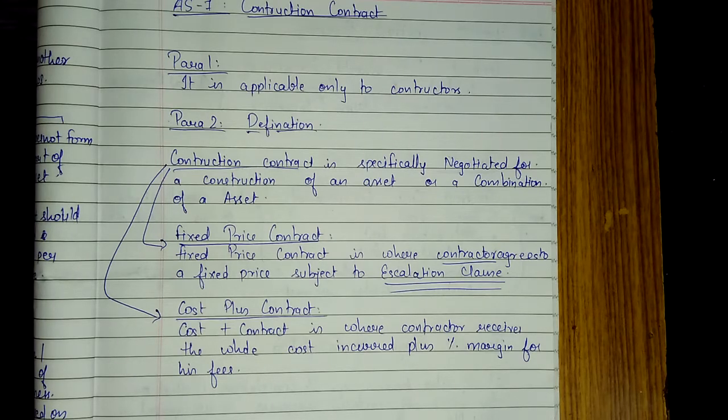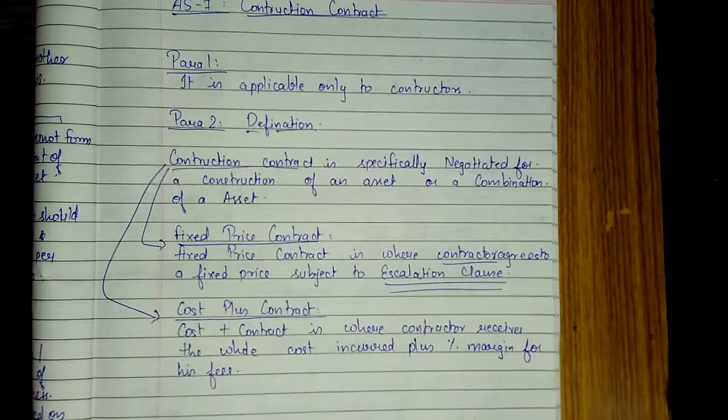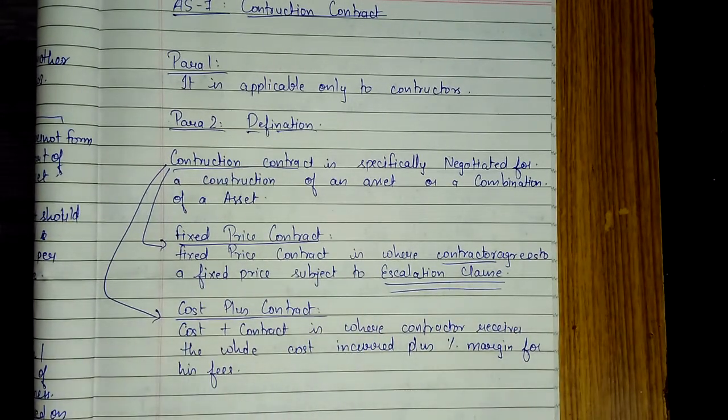Fixed price contract is where the contractor agrees to a fixed price subject to an escalation clause. We will study the escalation clause again in construction contract in cost accounting, because the escalation clause has no major application in financial accounting, that is, group 1. Cost plus contract. What does cost plus contract mean? Cost plus contract is where the contractor receives the whole cost incurred plus a percentage margin for his fees.